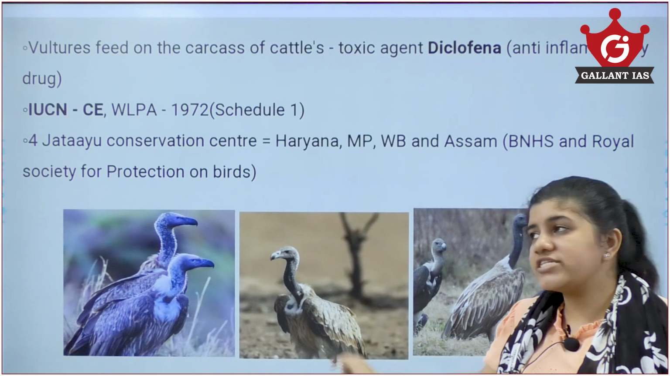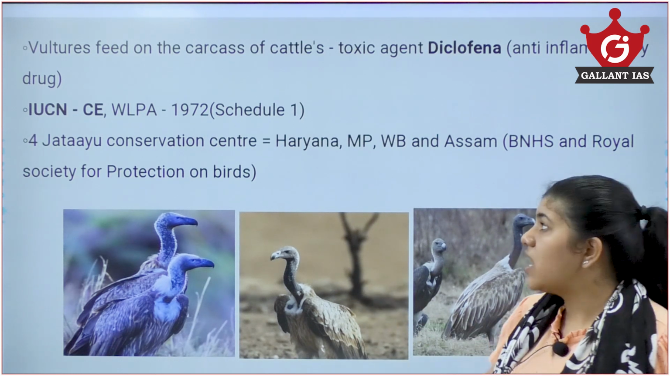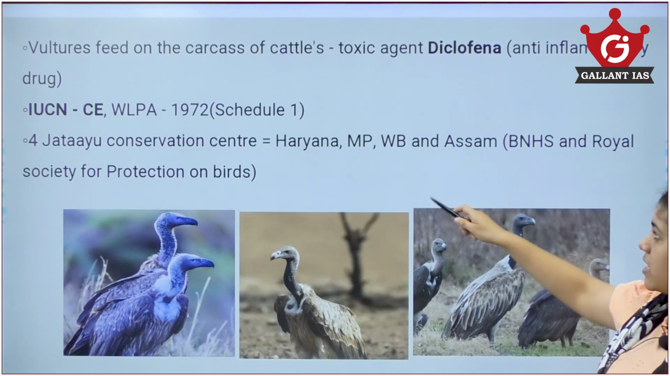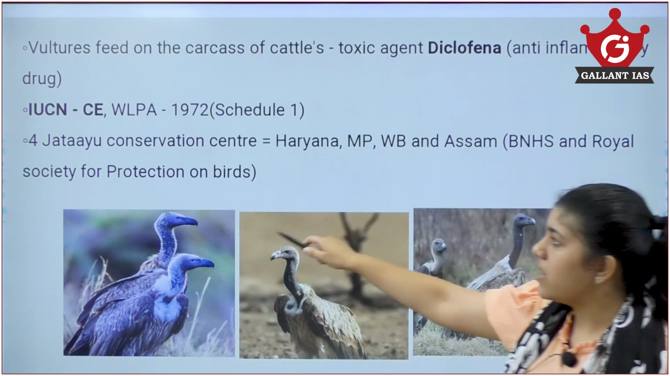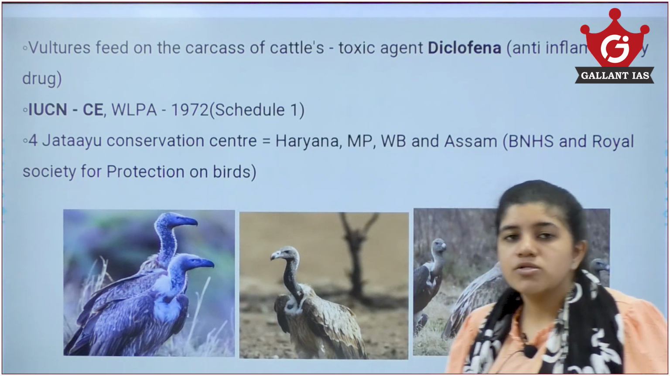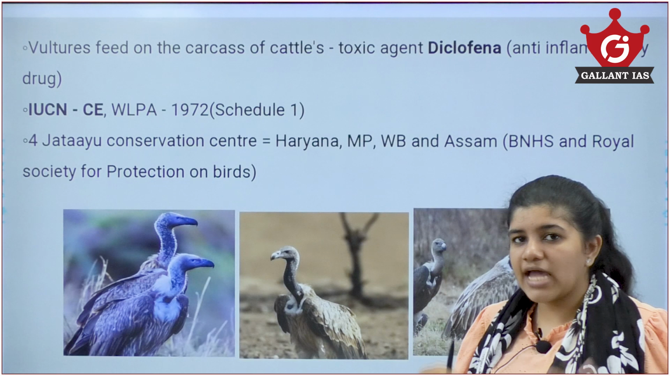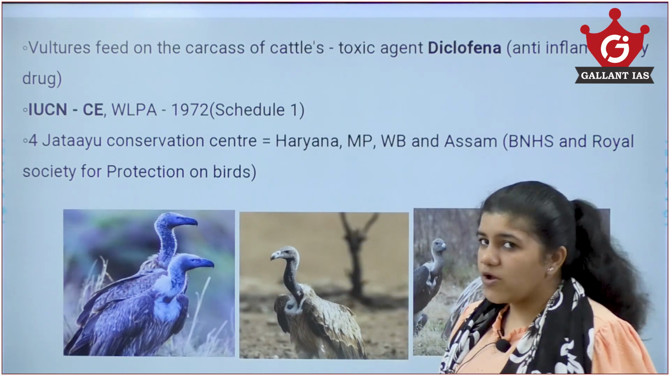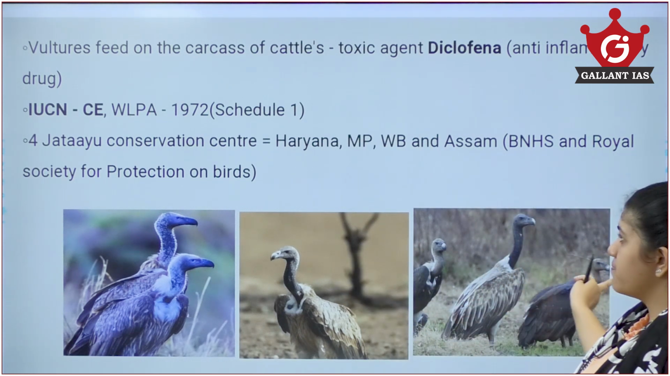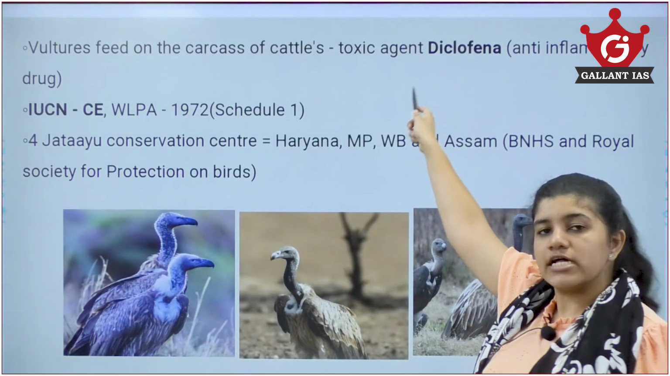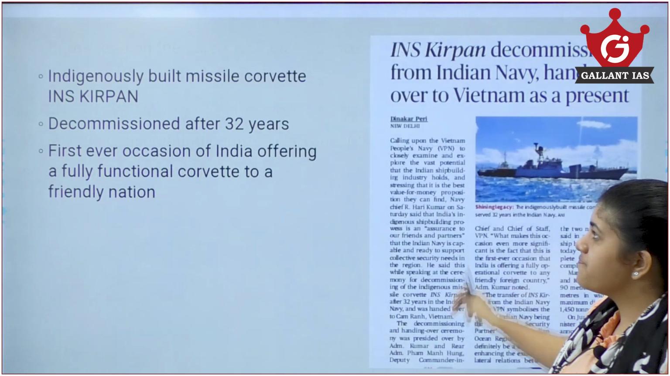Now, there are 4 such Jatayu conservation centers in India: in Haryana, Madhya Pradesh, West Bengal and Assam. These are protected by the BNHS and the Royal Society for the Protection of Birds. The vulture population has been growing in these captivity centers in Haryana, and 8 of them have been released into the wild now. Also, the toxic agent diclofenac has been banned from use in India.